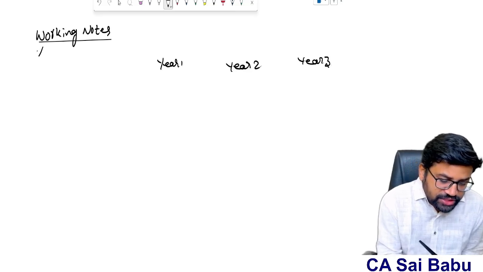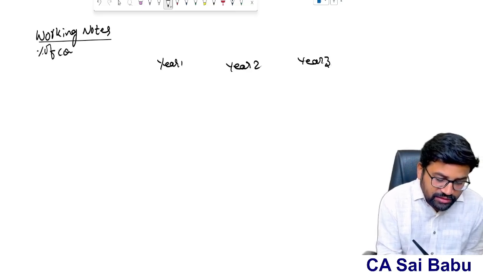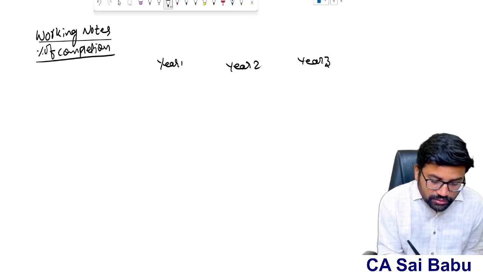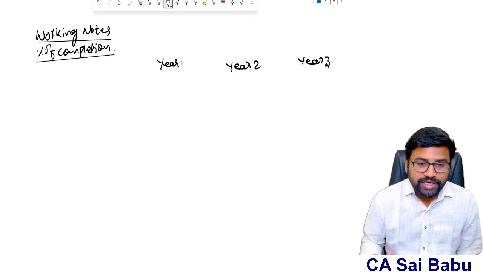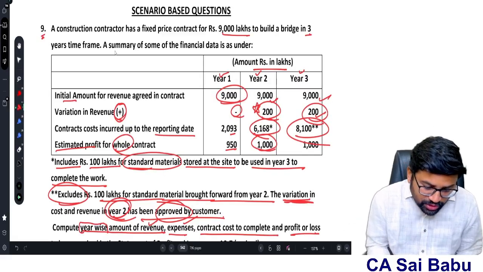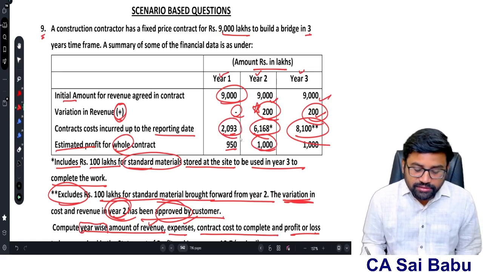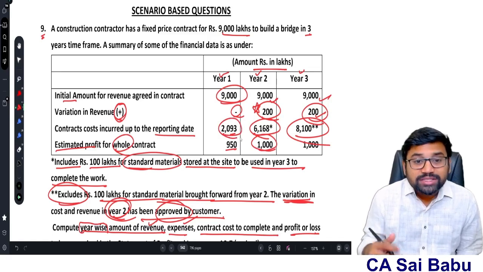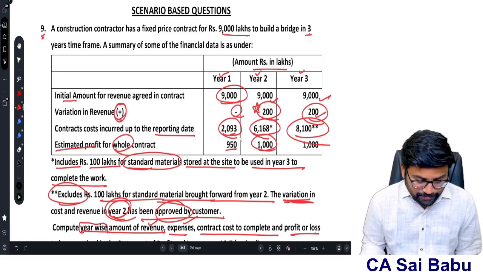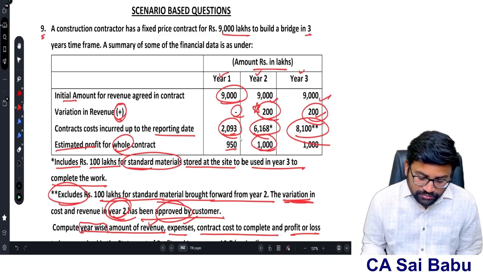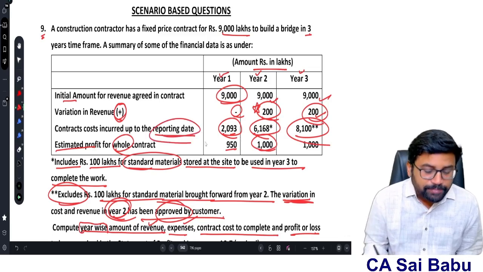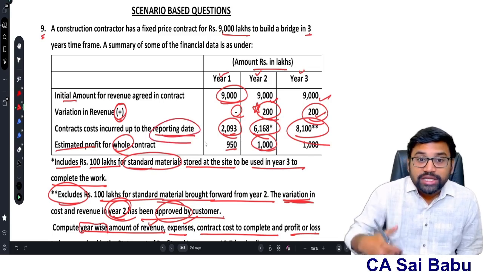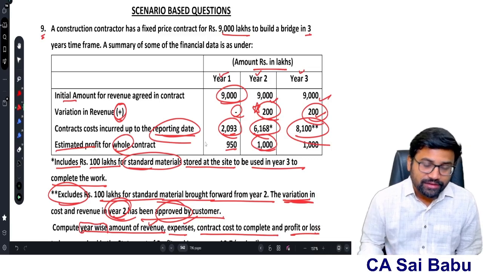Now tell me how to find out percentage of completion, sir. See, the percentage of completion can be ascertained based on the cost incurred, right? The cost incurred divided by total estimated cost into 100. Now, what is the cost incurred by the end of the year? 2093. But what is the total estimated cost? They have not given. At the end of the year, you know how much cost you incurred up to the reporting date, up to the balance sheet date, 2093. What is the estimated cost to complete the contract?